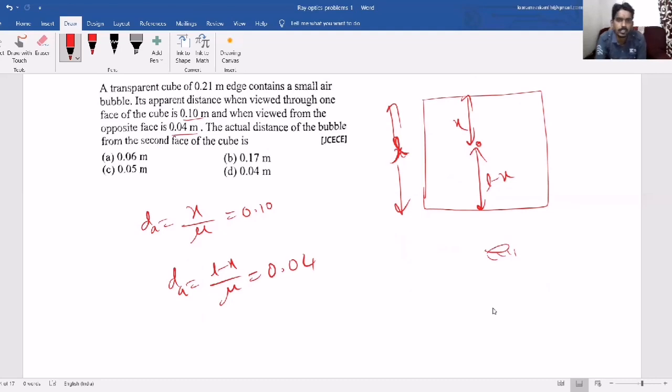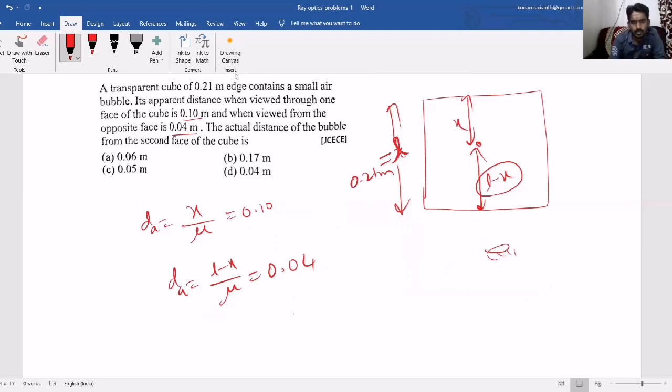Then they are asking the actual distance of the bubble from the second face of the cube. Second face means what value we want? L minus x. If you want L minus x, we want x because L is already given. How much? 0.21 meter.